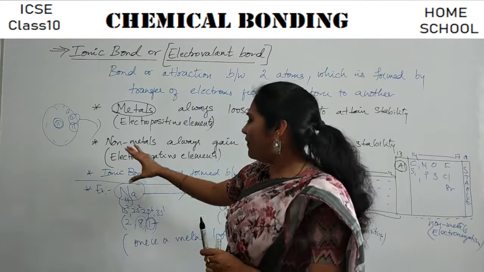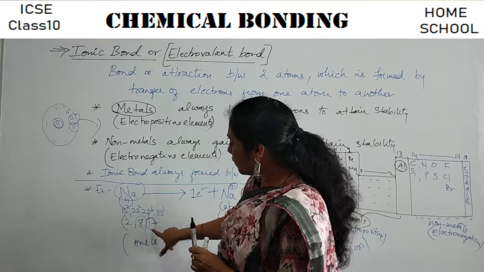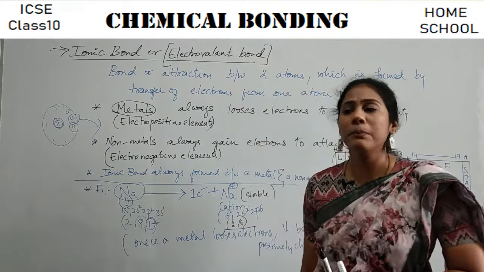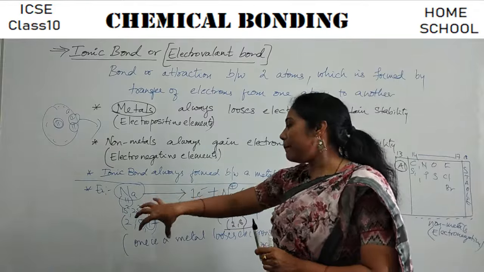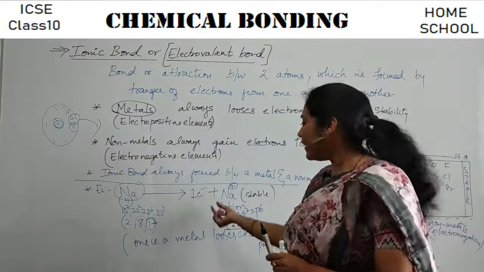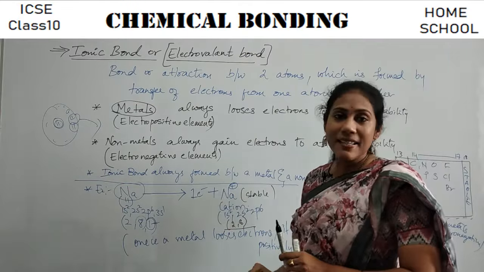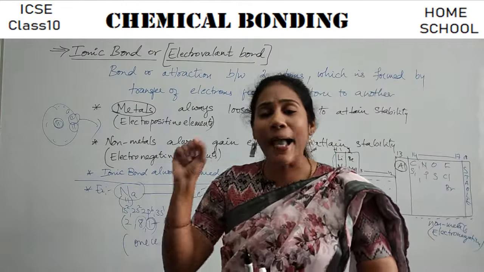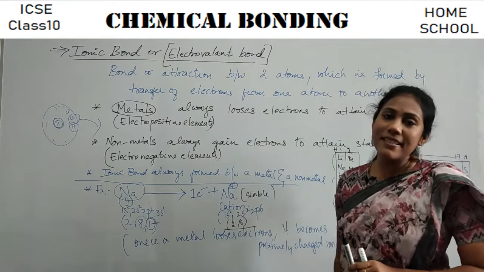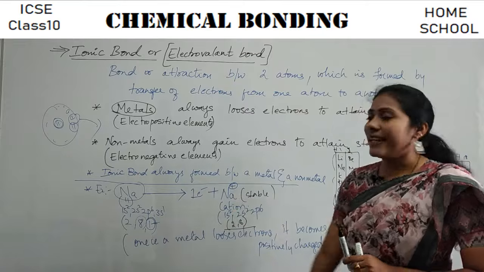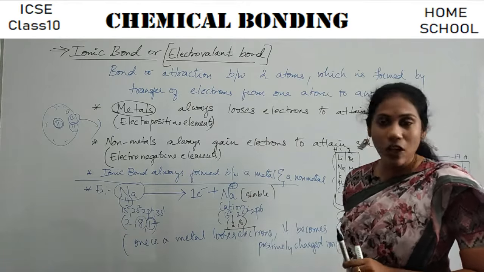It eagerly waits for a reaction to happen. It eagerly waits to lose this electron to achieve stability. So once it gets an opportunity to lose an electron, it will lose it and become Na plus. So our sodium happily likes to stay in the form of Na plus, that is, in the form of a cation. Yeah. So now you know what we mean by ion.